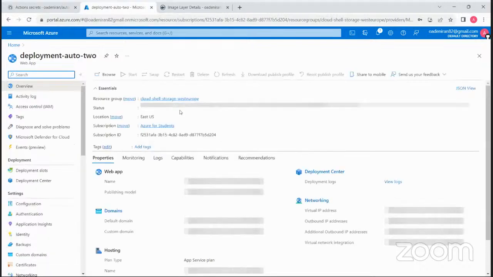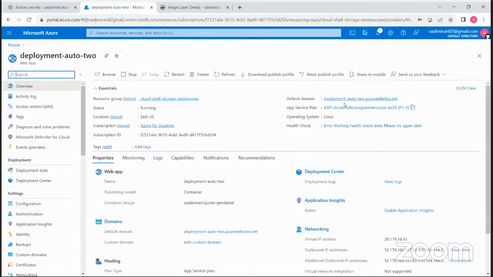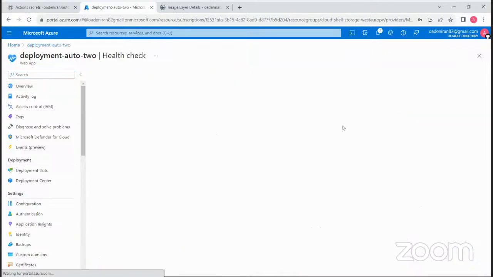So let me go to this resource. So it is failing directly. Immediately we are creating it, it is failing immediately.